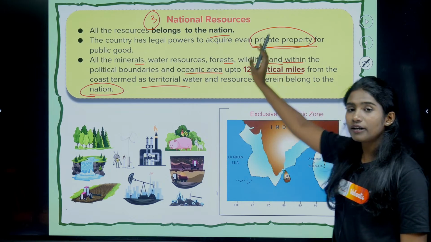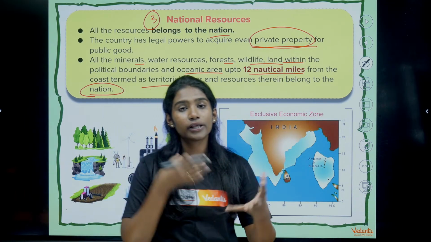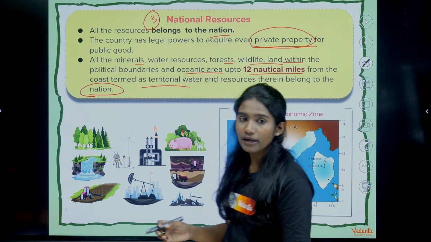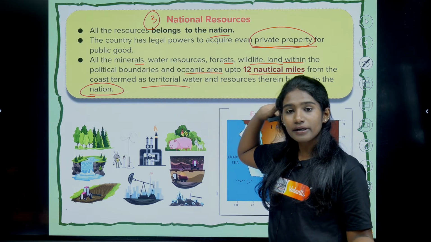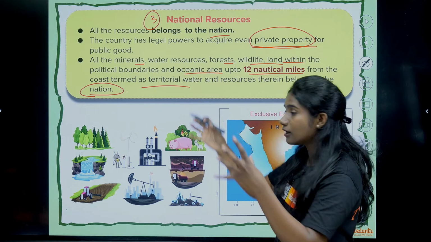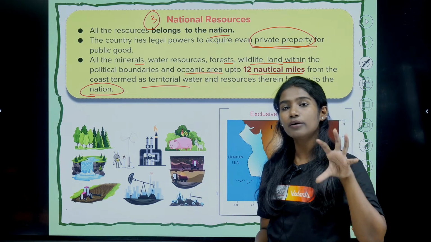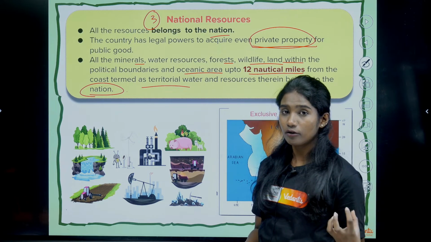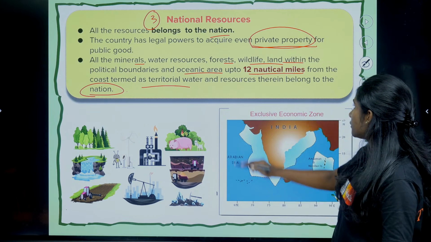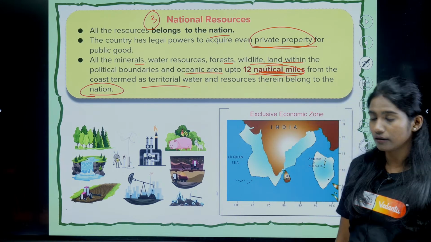But then here you got it, right, what are national resources? National resources are those resources which are owned by the government. It can be state government, it can be central government. Examples are all minerals, water resources, forest, wildlife, and all that which fall within a nation, that is controlled by the government. And even the government has the power to take private property also for the welfare of the people. Okay, now let's try to understand what these nautical miles are.